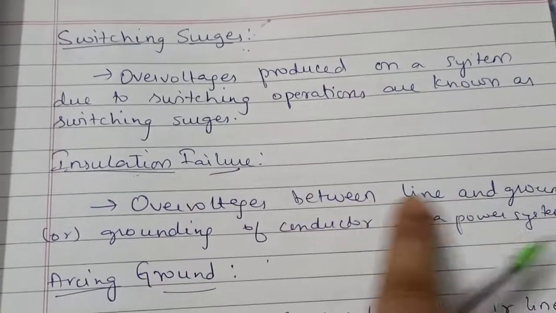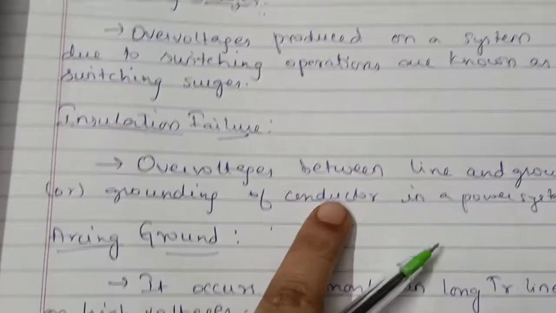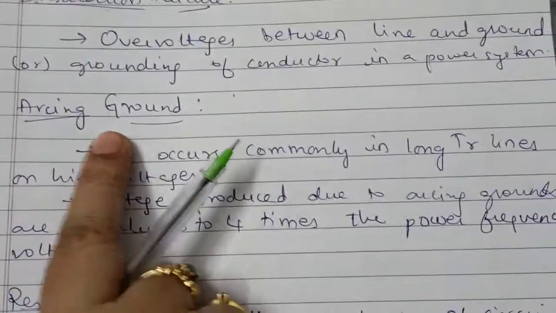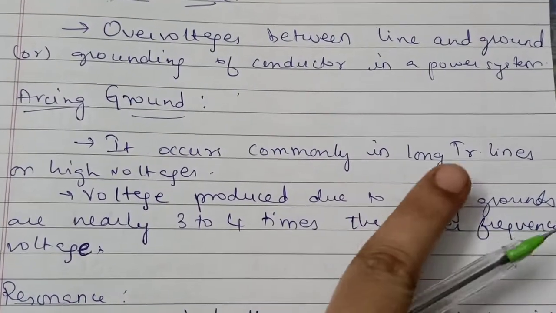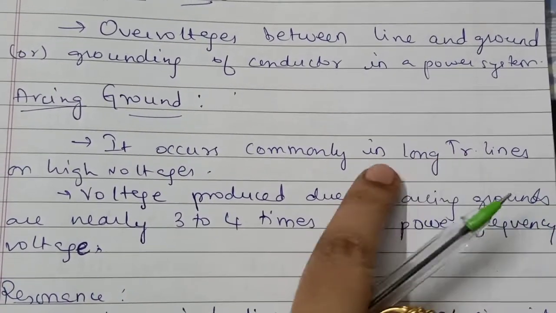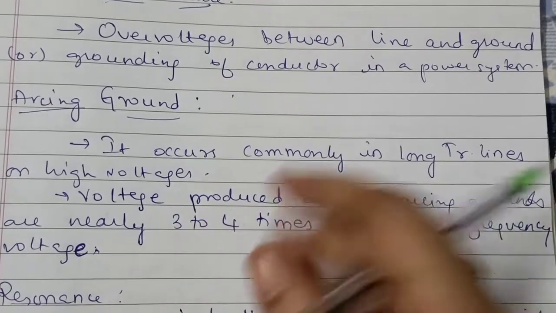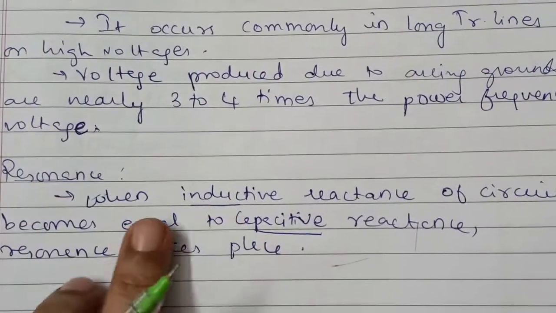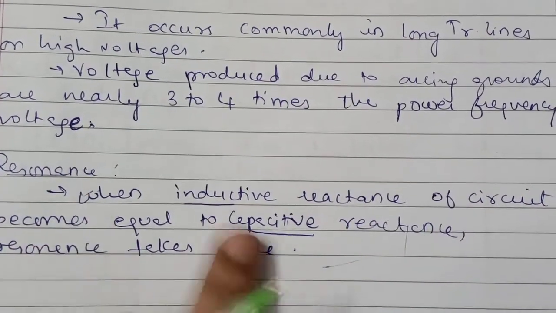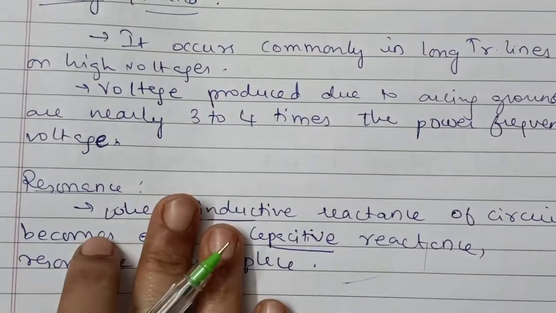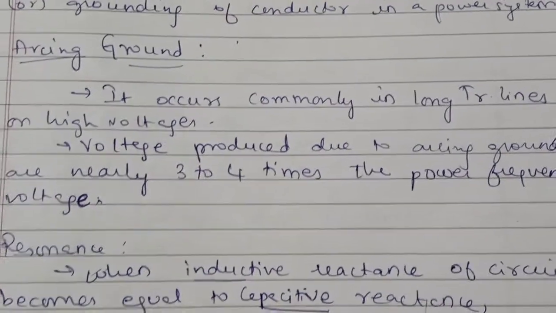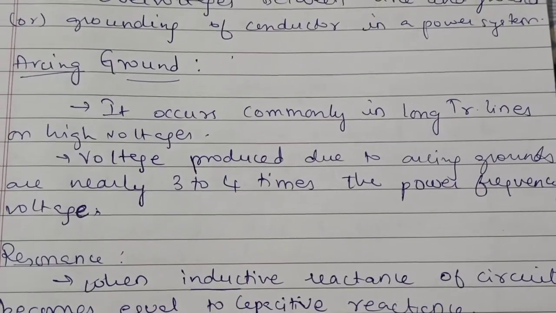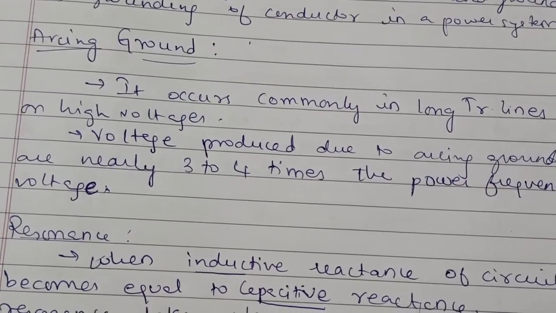Insulation failure means between line and ground or grounding of the conductors. Arching grounds: the first point to remember is that it happens in long transmission lines, and the voltage will be 3 to 4 times the normal power voltage. Resonance means the inductive reactance of the circuit becomes equal to the capacitive reactance. These all come under the internal causes.